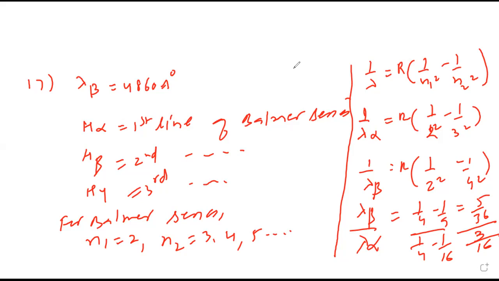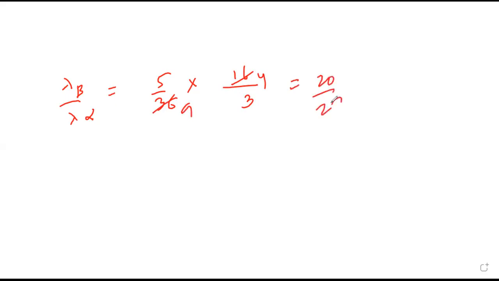5/36, 3/16. So lambda beta upon lambda alpha is 5/36 into, what will you get here? It was 3/16, no? So 16/3. 4 into 4, 4 into 9, 20/27.